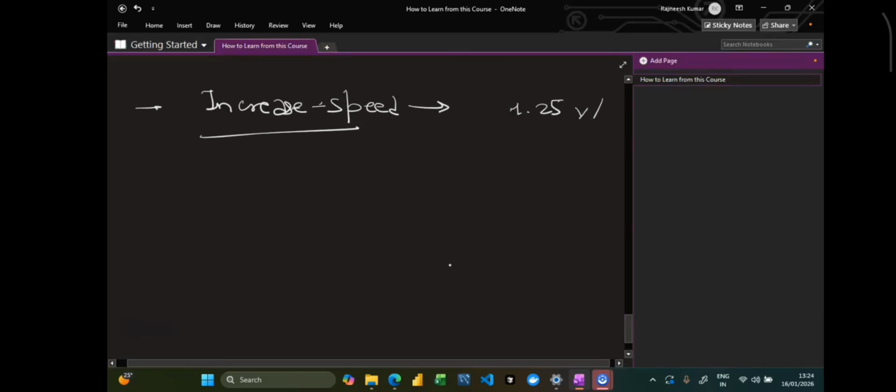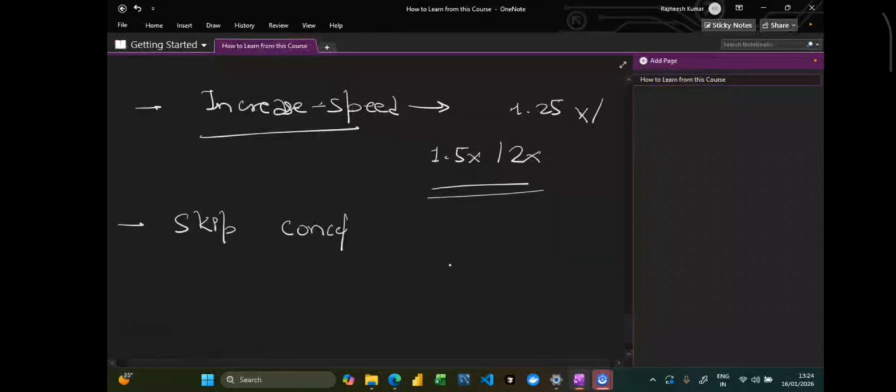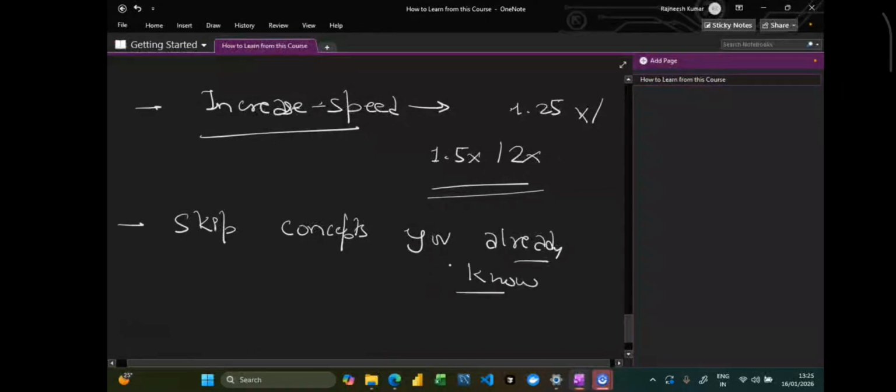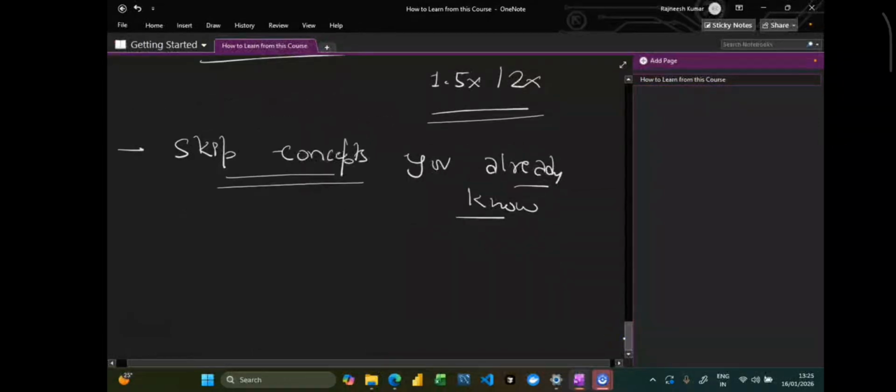Again, the reason why we are keeping the speed quite slow is because we have to ensure that everyone grasps the concepts from their side. Definitely you can skip the concepts you already know. And if you feel that some concepts are coming out to be complex for you, then you can simply pause and rewind with respect to those concepts itself, right?